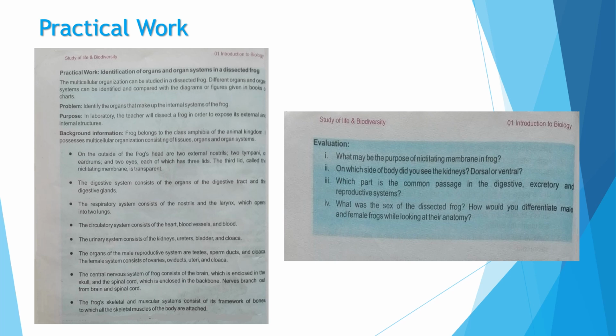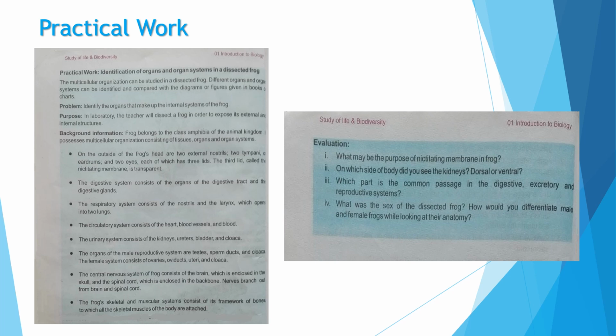What was the sex of the dissected frog? How would you come to know? Yes, by looking at the anatomy of the frog. How would you be able to differentiate between male and female frogs? Yes, you're right. By looking at the reproductive organs. If it is a male, the frog must have which organs?